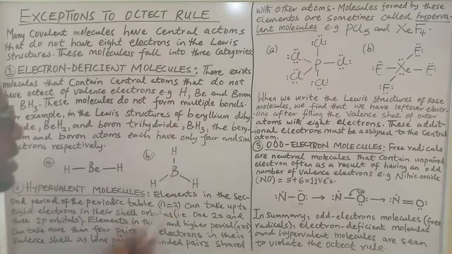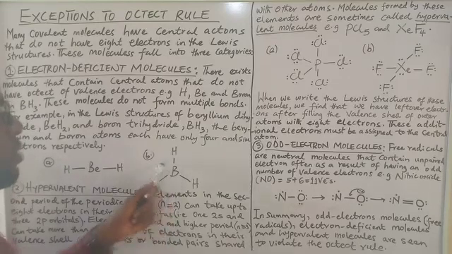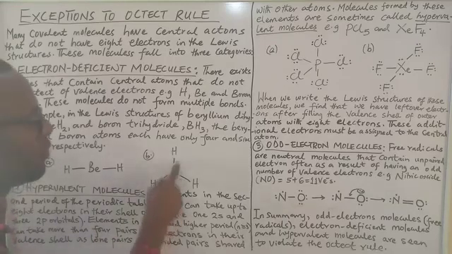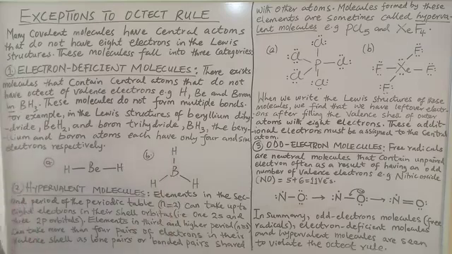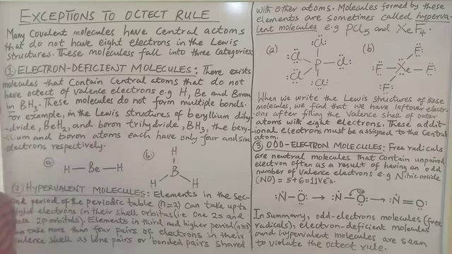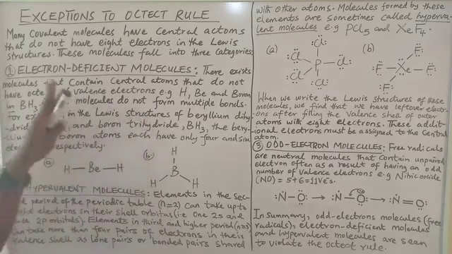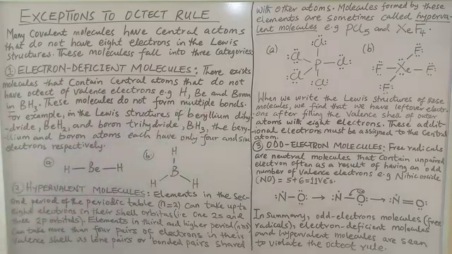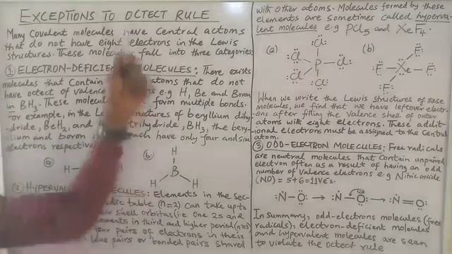And the same thing is seen in boron trihydride. You see that boron can make 3 covalent bonds with 3 terminal atoms, having a maximum of 2, 4, 6 electrons. It's not up to 8 electrons in the valence shell, and that is how far it can go as far as covalent bond formation. So these molecules made from hydrogen, beryllium, and boron make what we call electron deficient molecules, and they violate the octet rule.